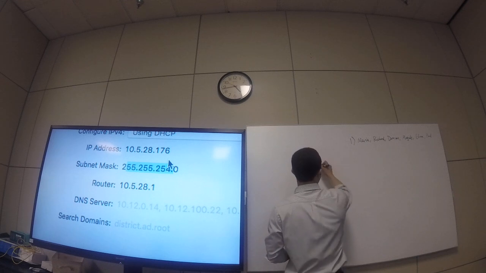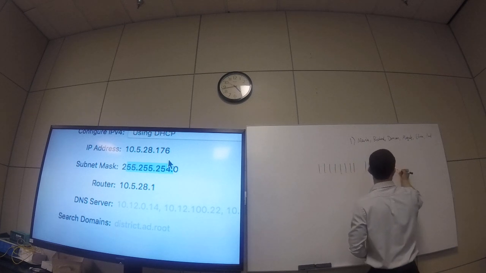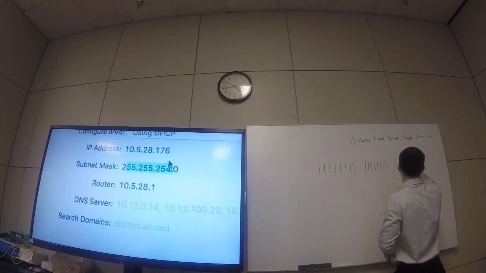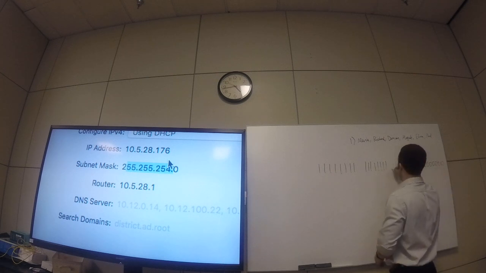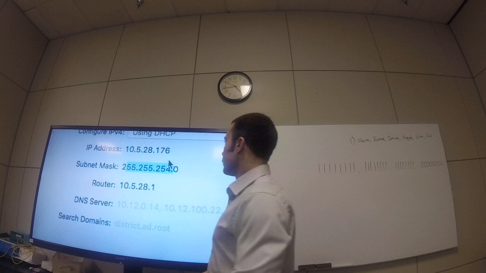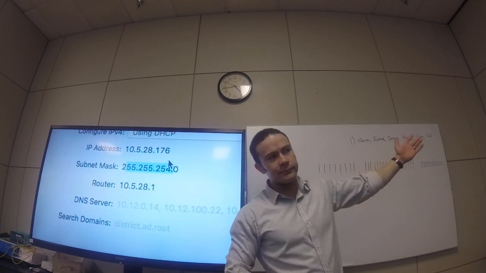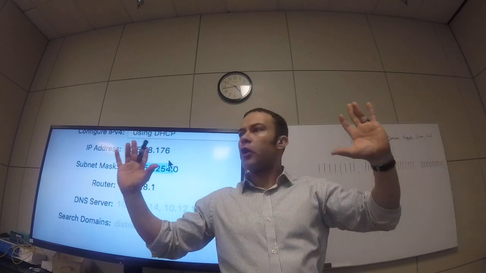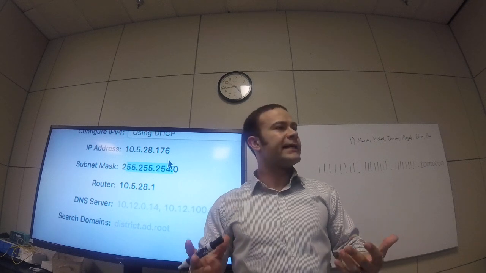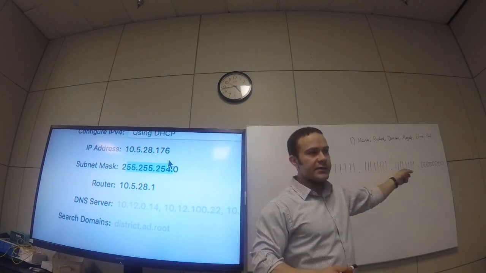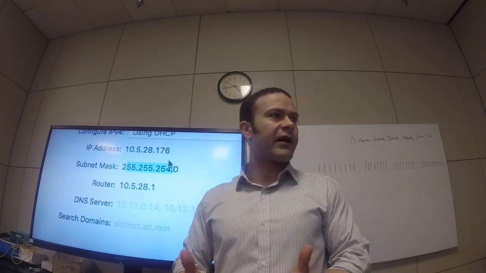All you're looking at is binary, really. So what you have to think about when you look at an IP address is wherever there's a 1, that part of the IP address is part of the network identifier, the network ID. Any zeros in the subnet mask are the host identifier.